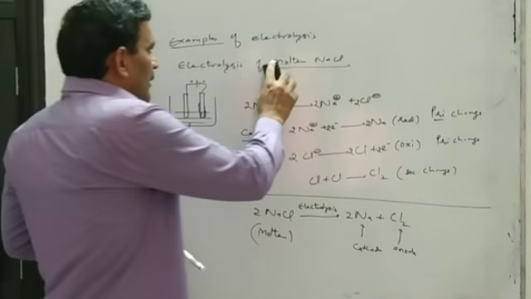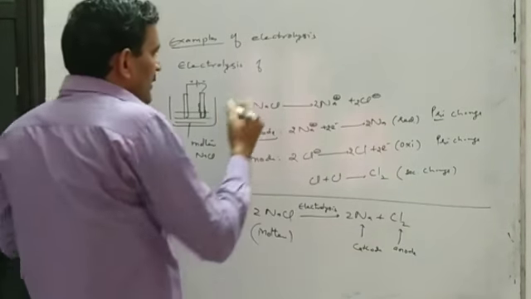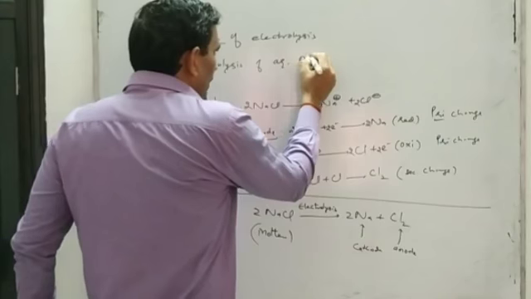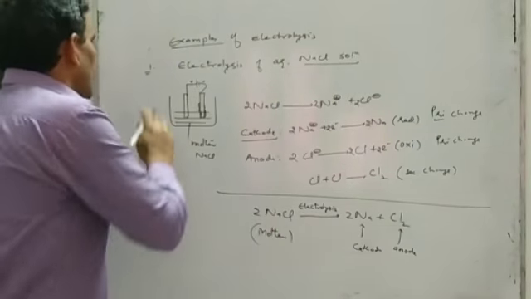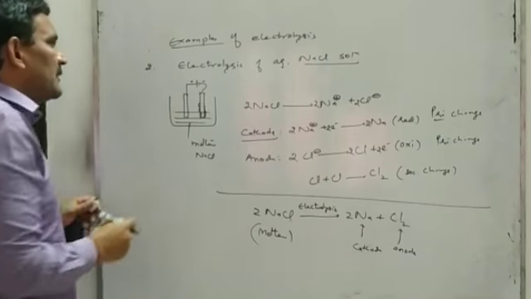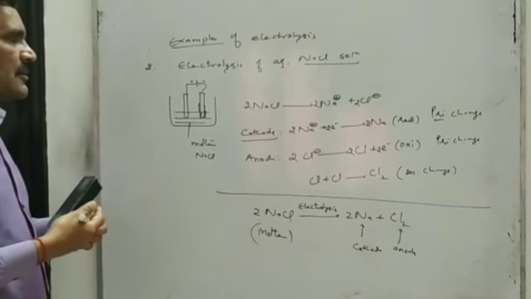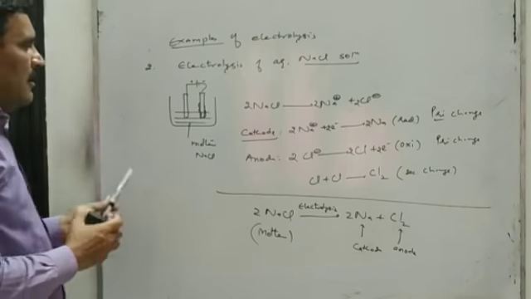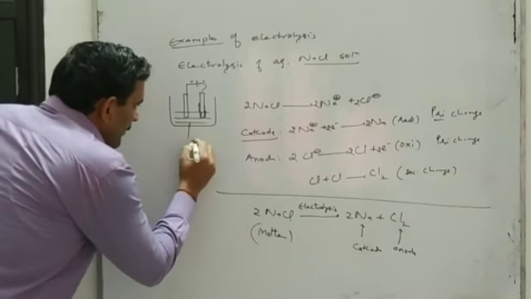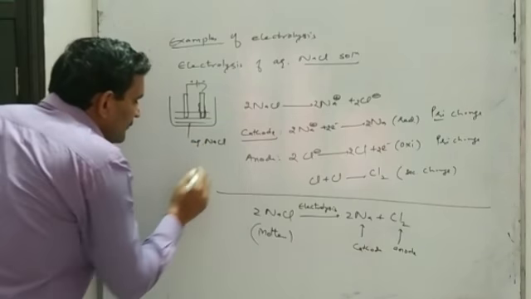Now next is electrolysis of aqueous NaCl solution. Yani the second example we are going to take, that is the electrolysis of aqueous solution of NaCl. Means in this case we have taken NaCl dissolved in water.